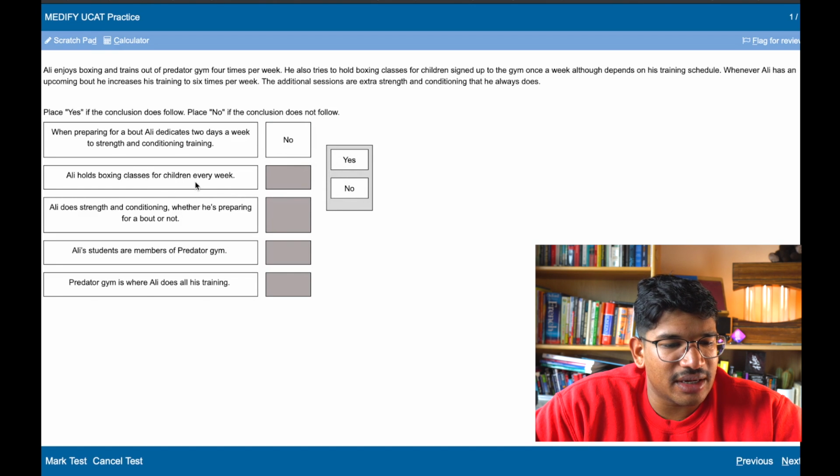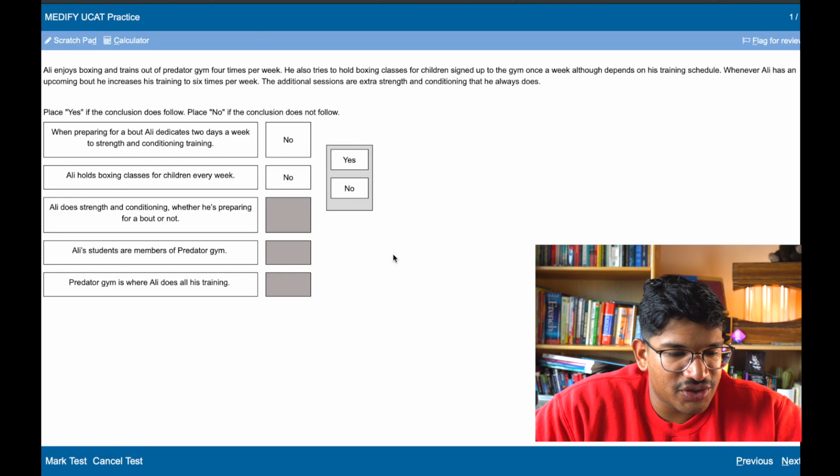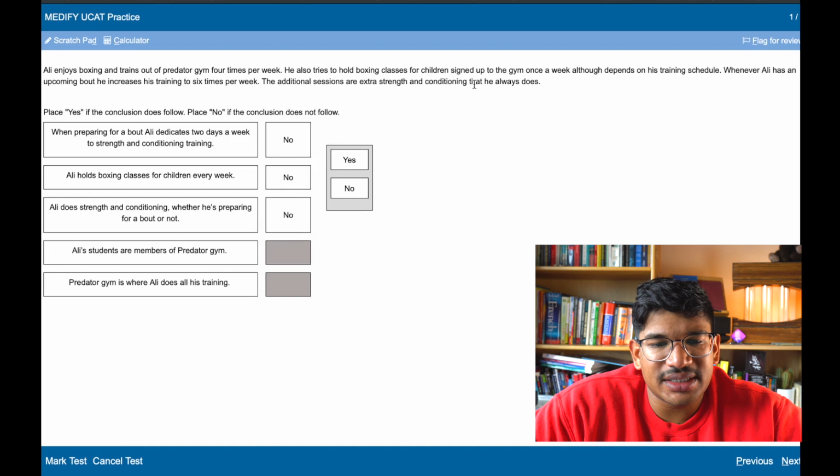Ali holds boxing classes for children every week. It says he tries to hold boxing classes, so it doesn't always follow, because maybe he can't do it one week. Ali does strength and conditioning, whether he's preparing for a bout or not. We don't know that because it says the additional training. Actually, no, that he always does. So, yes, that's true. He always does strength and conditioning anyway.